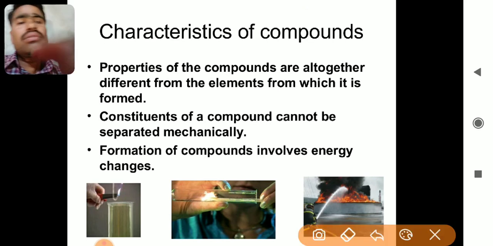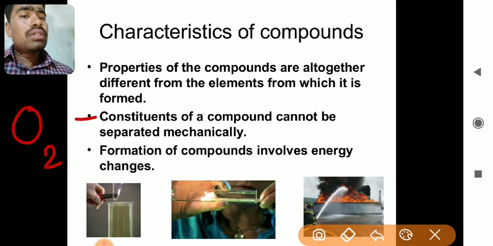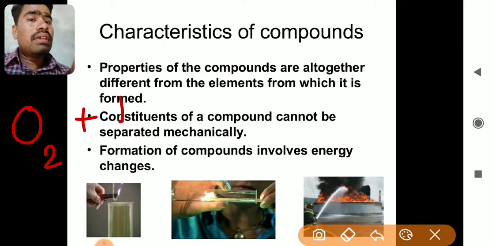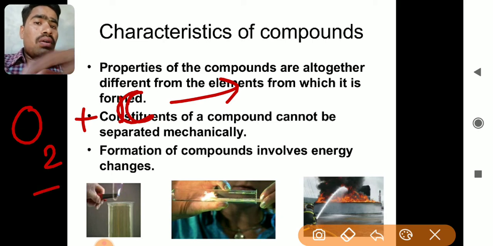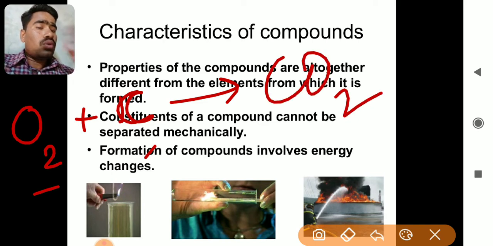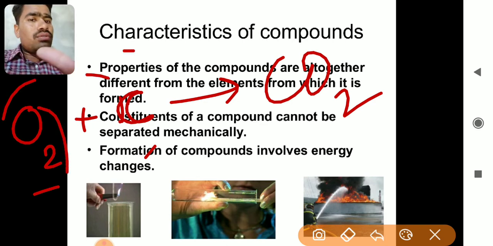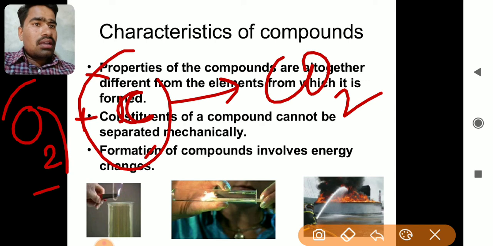For example, I'll give you a very very simple example. We have oxygen and we have also carbon. Now if you see the properties of oxygen and carbon, oxygen supports the burning, carbon is used as a fuel, means both of them are supportive for the burning process, but on reaction they form CO2, and CO2 is used in the fire extinguisher. So individually they are used as a fuel, but CO2 formed from the combination of these two is unable to help burning.